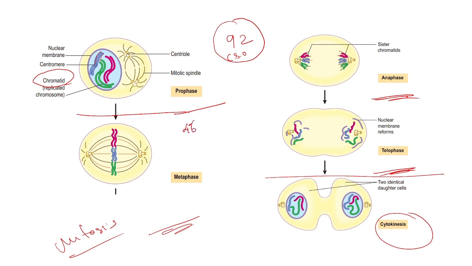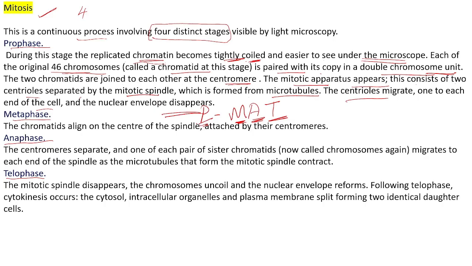Already we had 46 chromosomes, and again duplicate 46 chromosomes were formed, and they will attach one by one. Two chromosomes will attach together. This is the first thing happening during this stage.